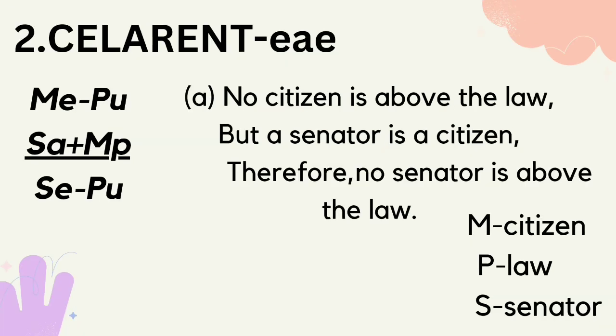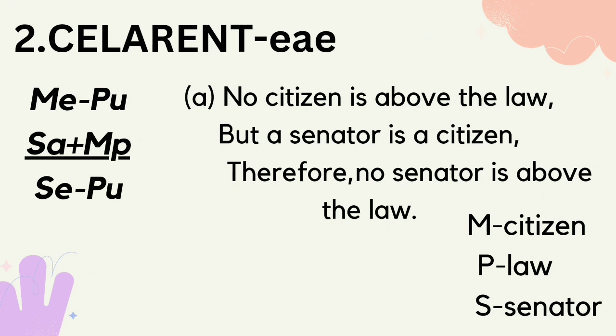Number 2, Celarent. So the vowel or mode of Celarent is E. So MN negative PU is the major. It is negative because it's E. And SA plus MP is the minor. And SE negative PU is a conclusion. Example A. No citizen is above the law. So it is no because it is negative. Citizen is the middle and law is the predicate.